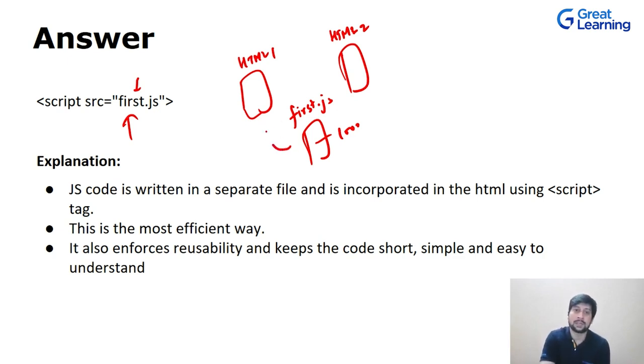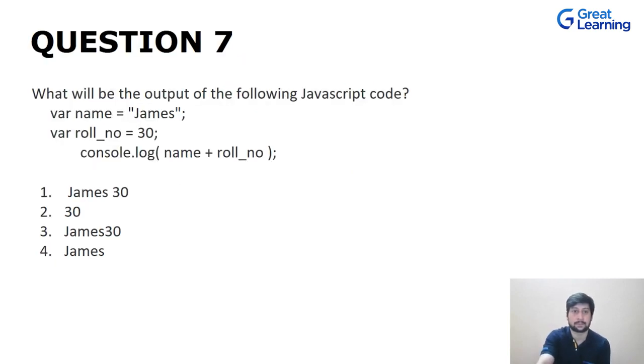So what we will do is directly add the script tag like this. We will say refer to this JavaScript file in both these HTML files, and thus we are enforcing reusability, and it keeps our code short and simple and very easy to understand. And this is one of the most efficient ways to write our JavaScript code.